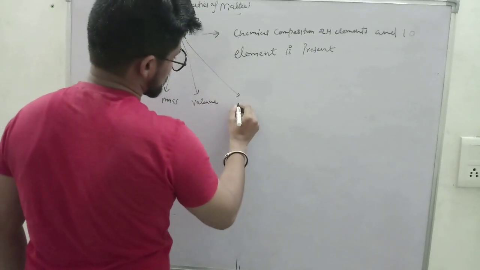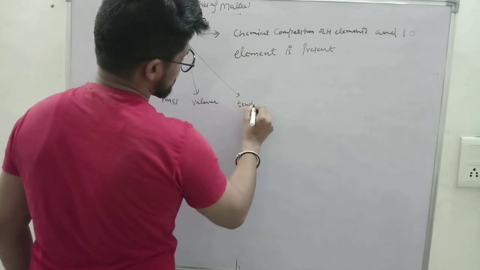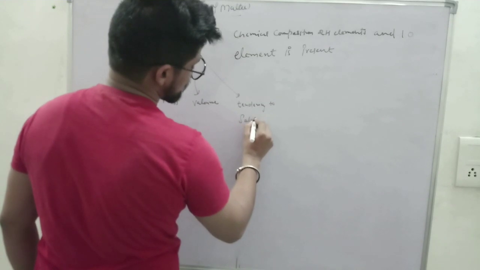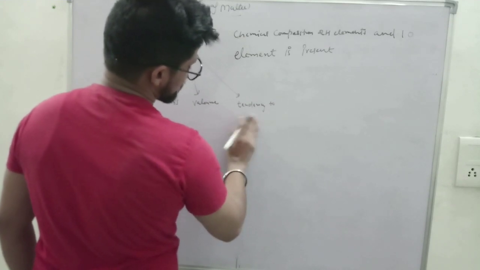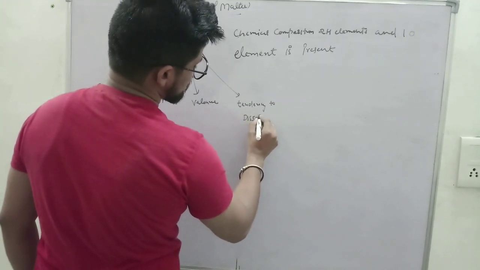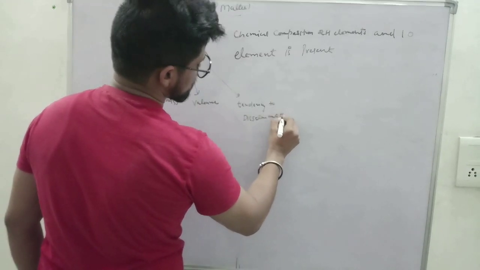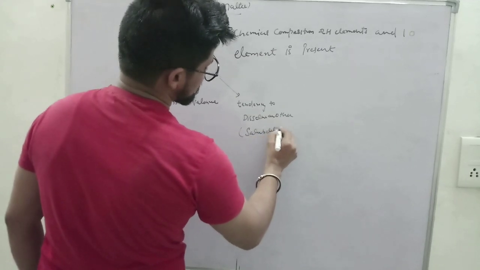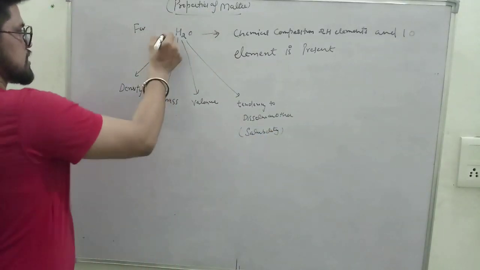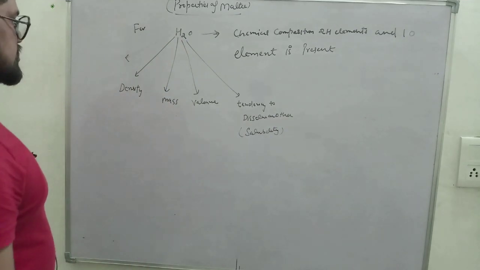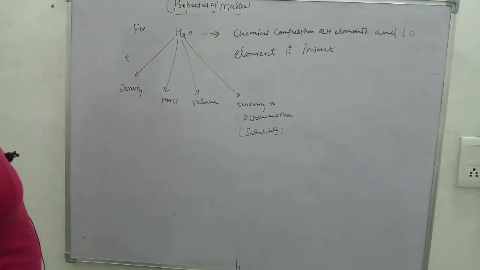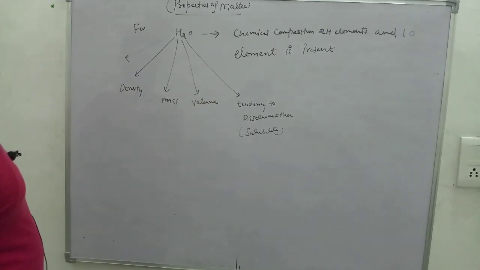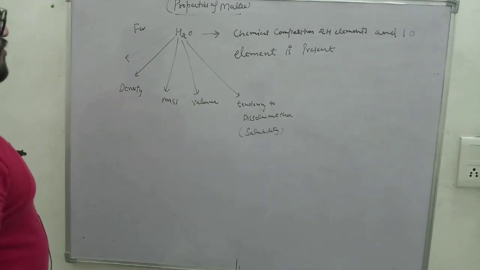Water has a tendency to dissolve another substance. Shortly we can say solubility. So water has a density, water has a mass, water has a volume, water has a property of solubility, tendency to dissolve a number of compounds.